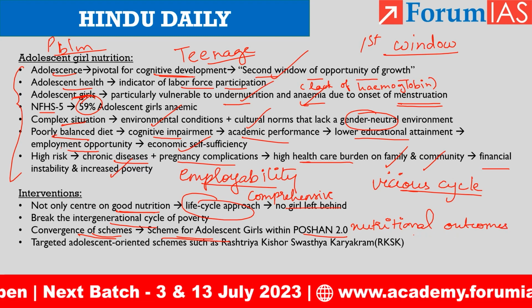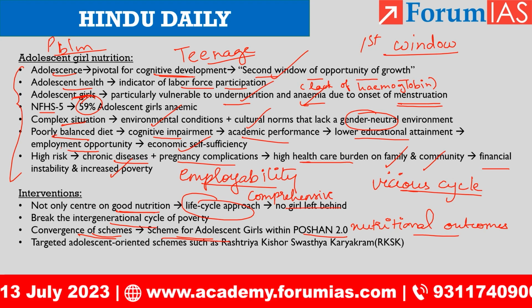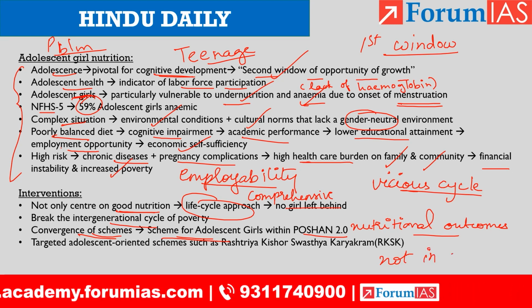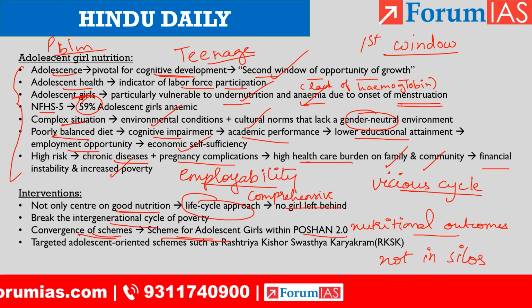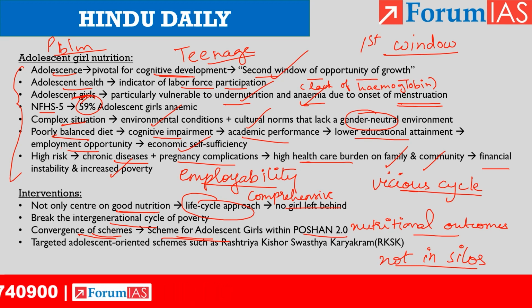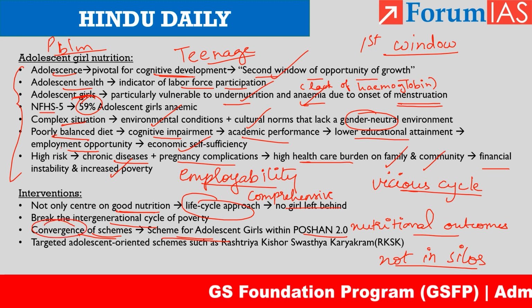If there is a convergence, then the efforts will not be in silos. Not in silos. That is, the efforts are not done in isolation. All the departments, all the schemes are working in tandem with other schemes so that there will be proper targeting. That is why the author of this article is suggesting convergence of schemes.